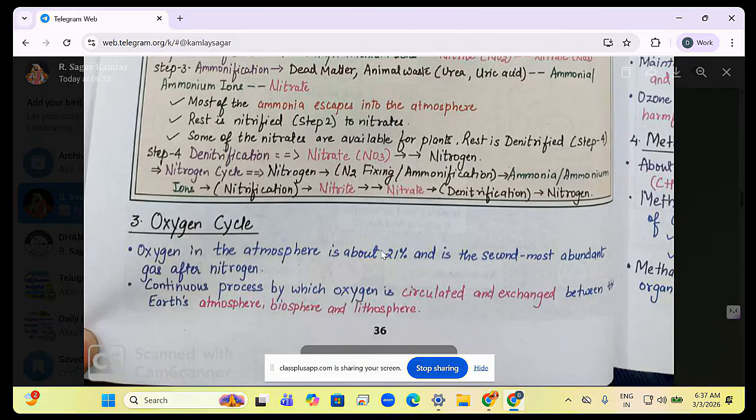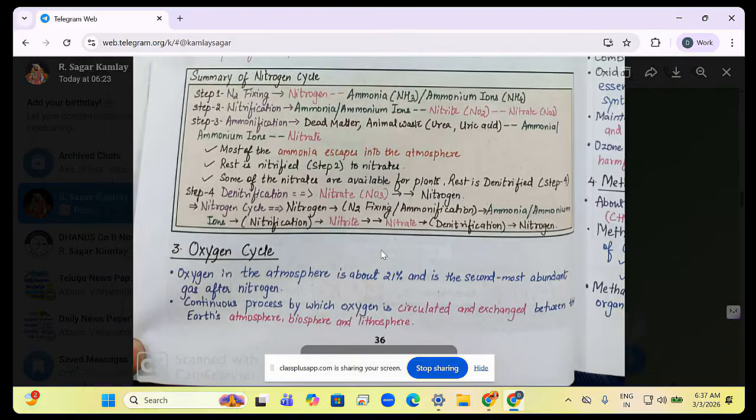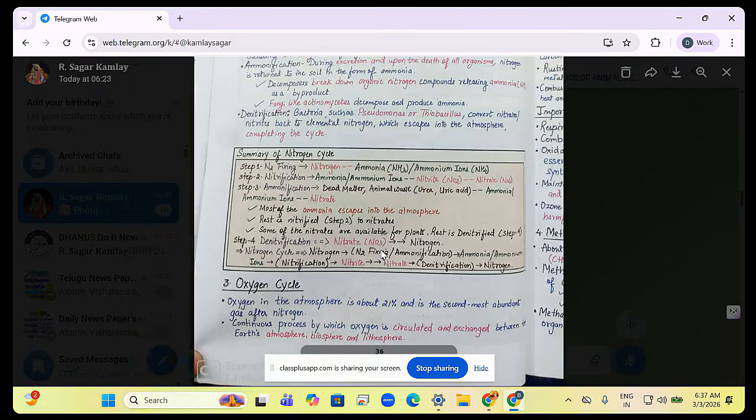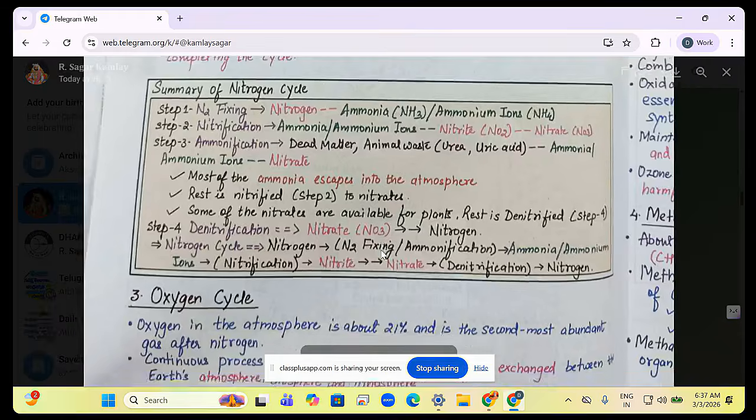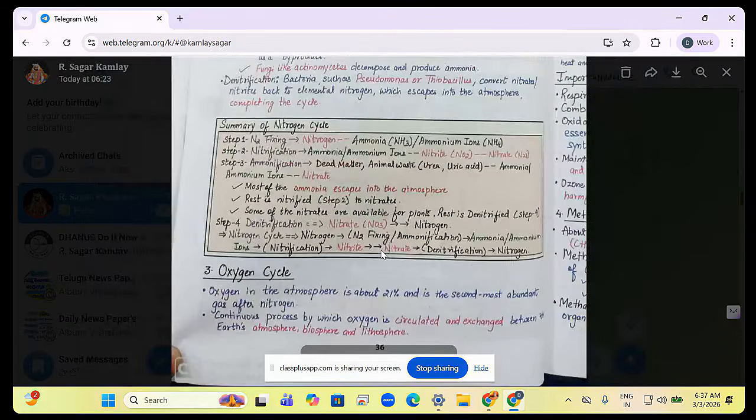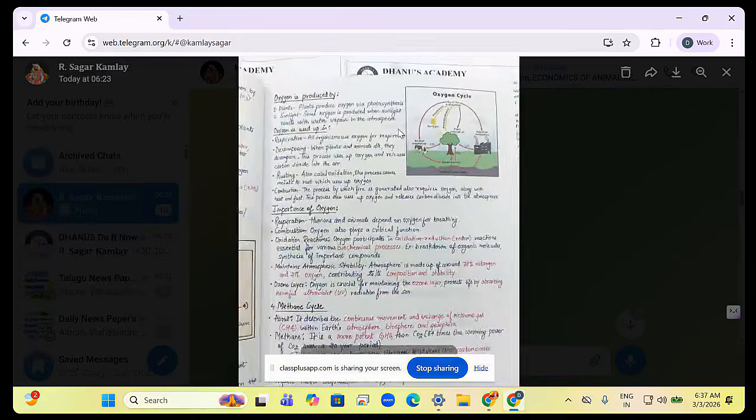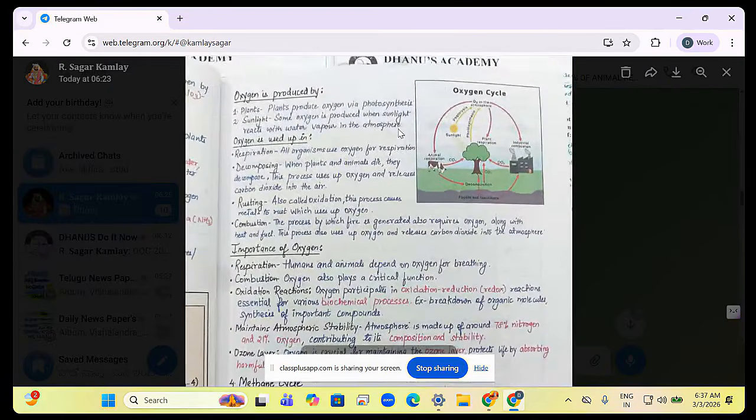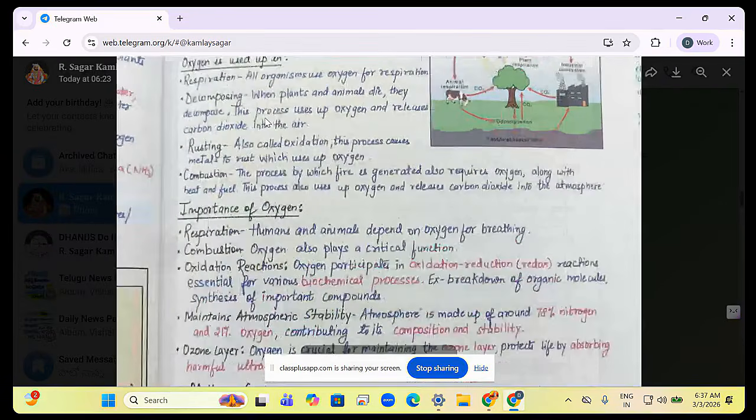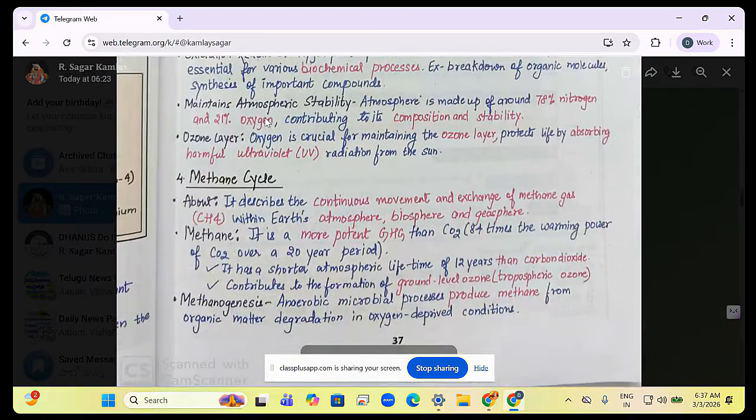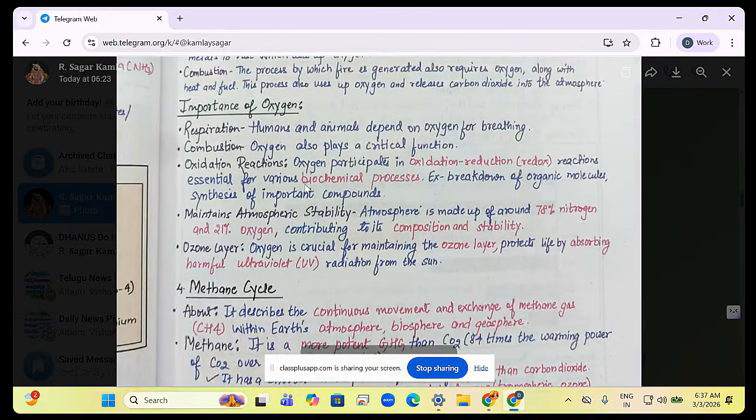థర్డ్ వన్ వచ్చి ఆక్సిజన్ సైకిల్. చిన్నప్పటి నుంచి చదివేది ఇది ఆక్సిజన్. సో 78% ఈజ్ హ్యావింగ్ నైట్రోజన్ అట్మాస్ఫియర్లో. The remaining 21% will be oxygen, right? 21% oxygen ఉంటుంది. Second most abundant gas after nitrogen. So this is not important. ఎందుకంటే ఇది this thing we can write it. Oxygen is produced by, oxygen is used by, importance of oxygen, these things.